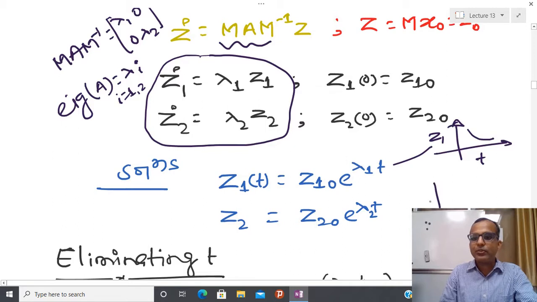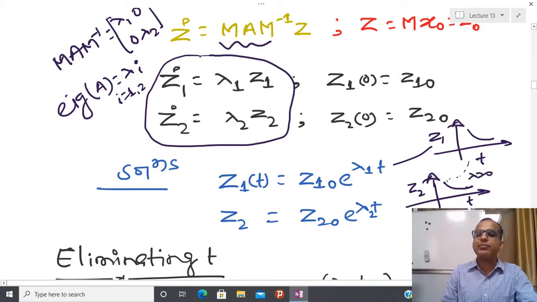Similarly I can construct another solution trajectory for z2, and it looks like this, because I am assuming that lambda 1 and lambda 2 are both negative. If we do not put that restriction, if lambda is greater than 0, then I have a solution that is going to explode with respect to time. So in this way I am able to talk about the solution with respect to time.